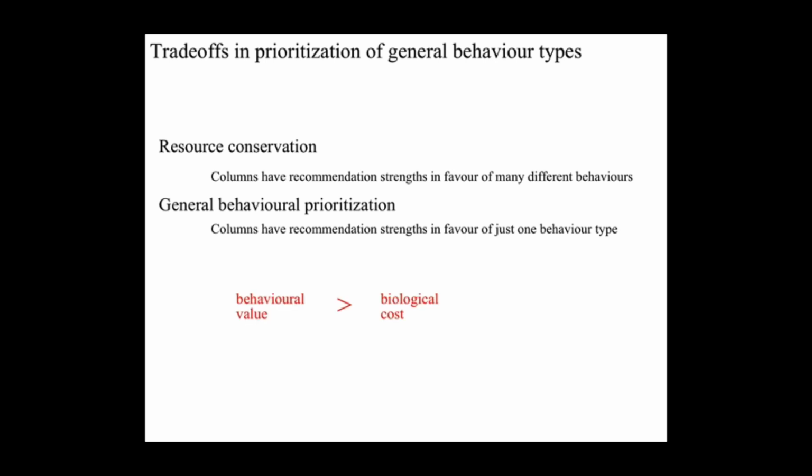So the brain will have to find a compromise, where the behavioral value of being able to prioritize between different types of behavior exceeds the biological cost of duplicating resources. So you can expect to see a limited range of general behavior types being managed for priority. In other words, a limited range of different emotions. And you also expect to see some cortical regions tending to specialize in different, very general behavior types.